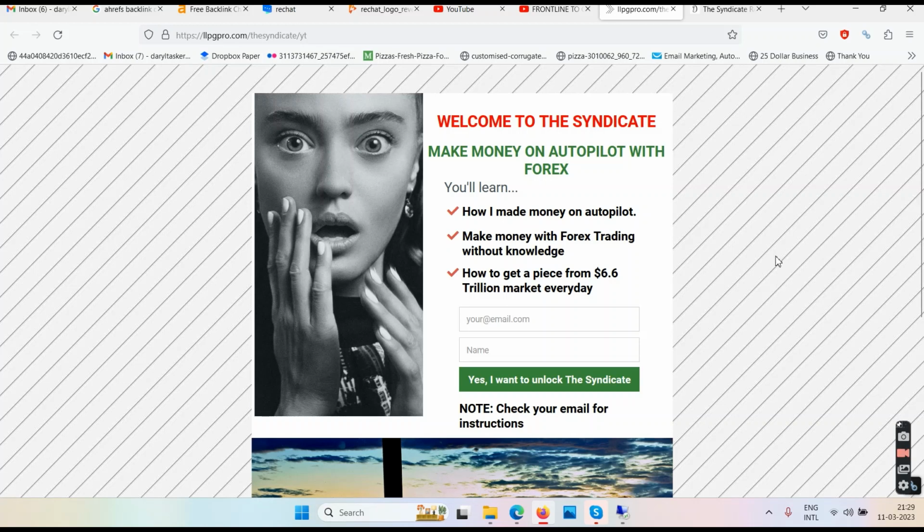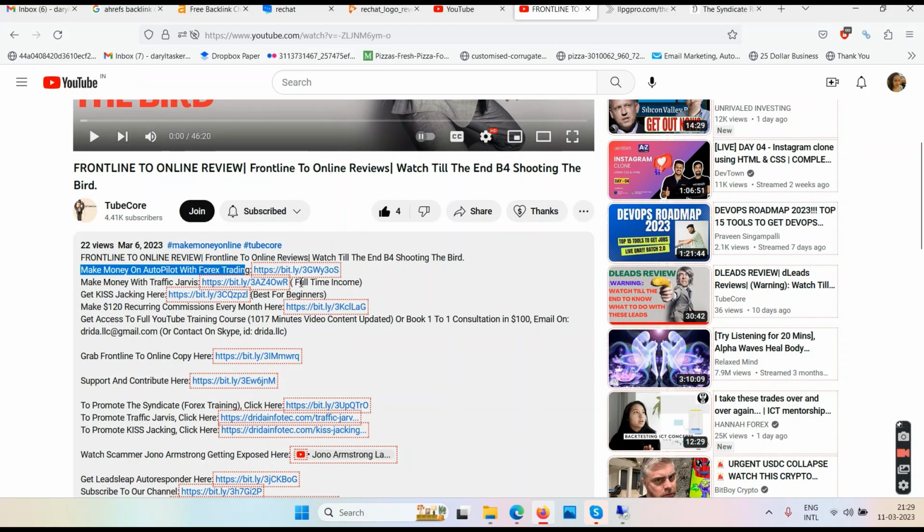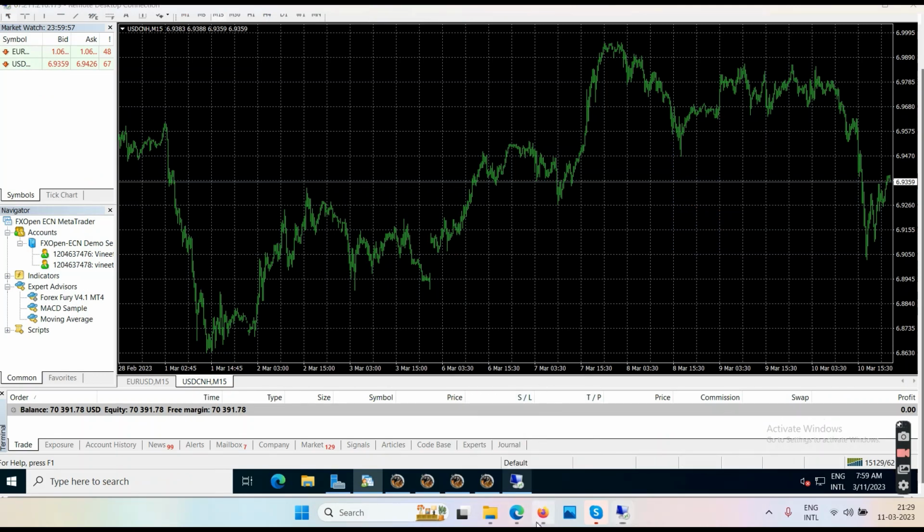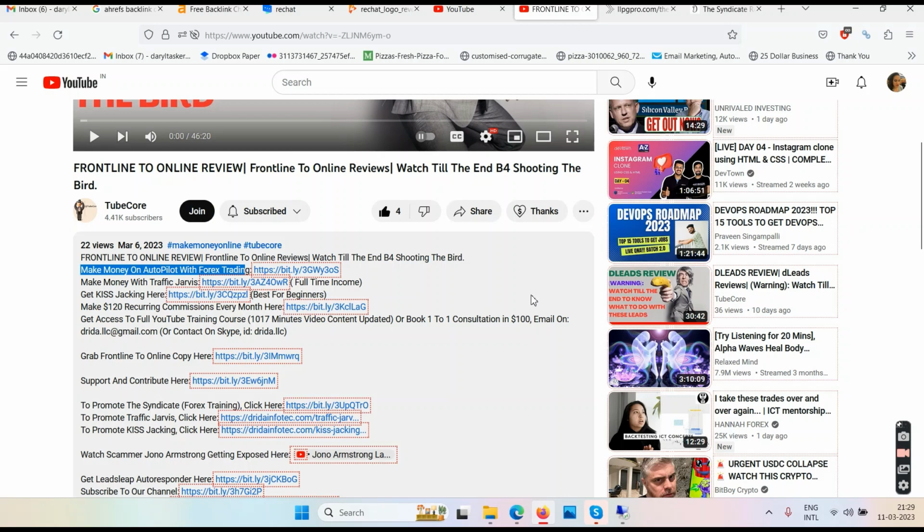This thing will be fully on autopilot, which means that I will be setting all this up for you, okay? You see this machine, the graph, the settings, the software and everything. I will set up all that because we will be working on profit sharing basis. So it is a win-win situation for you, because once we start making money, then you will be keeping 70% profits every week and I will be keeping 30%, okay? That is how it's going to work.